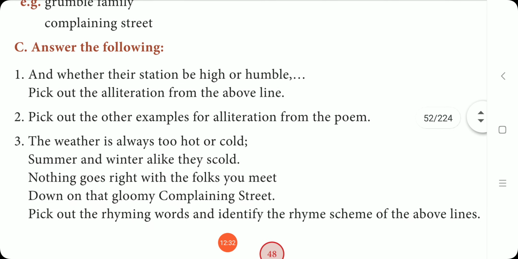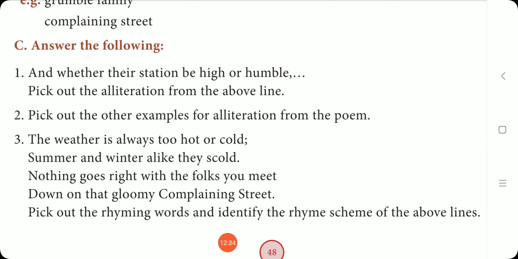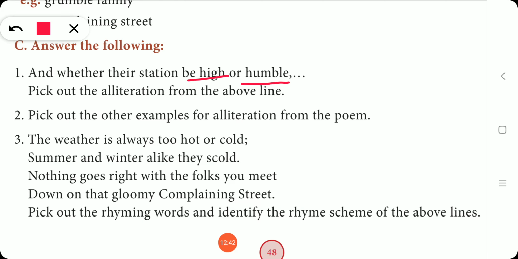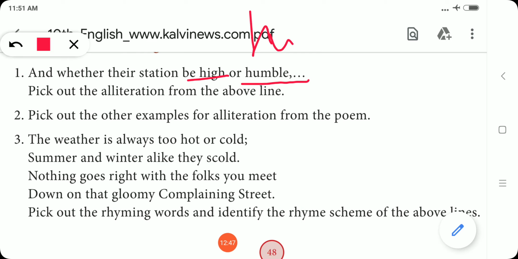Next, whether the station be high or humble, pick out the alliteration from the above line. So what are the alliterated words here? High, humble. You always have to write it as high hyphen humble. Next, pick out the other examples of alliteration from the poem. This you can do yourself.